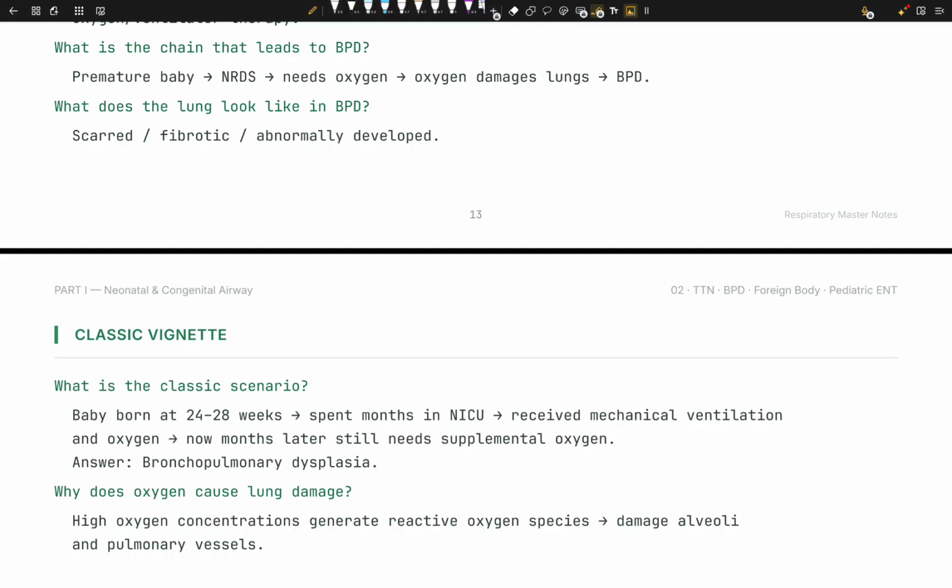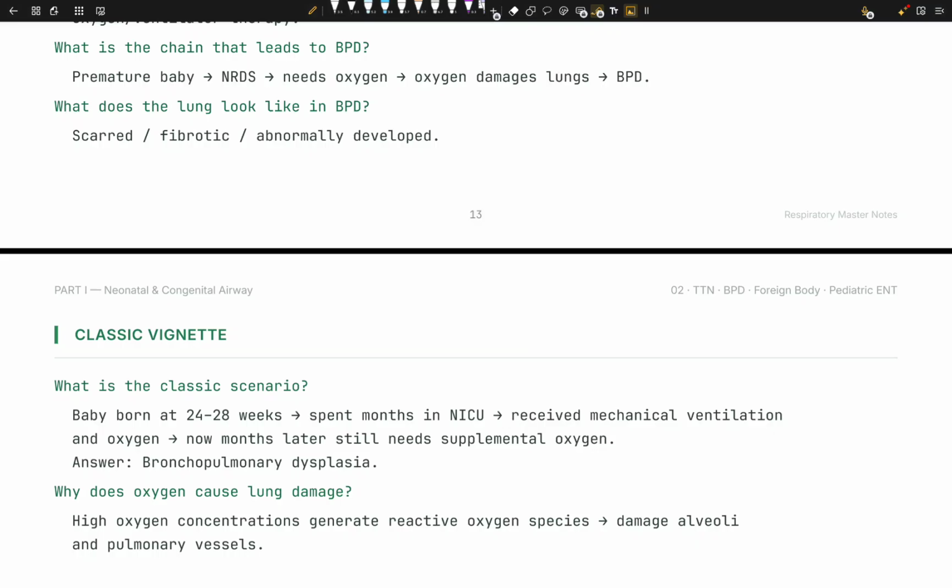Well, to answer that, we're going to think about why premature babies need oxygen. Because they have NRDS, okay? I hope you know that. So we give them oxygen. We start the baby on CPAP, mechanical ventilation, right? Now, you must be thinking, oh, oxygen is great for the baby. Yeah, it is great. Oxygen is essential and is toxic as well, right?